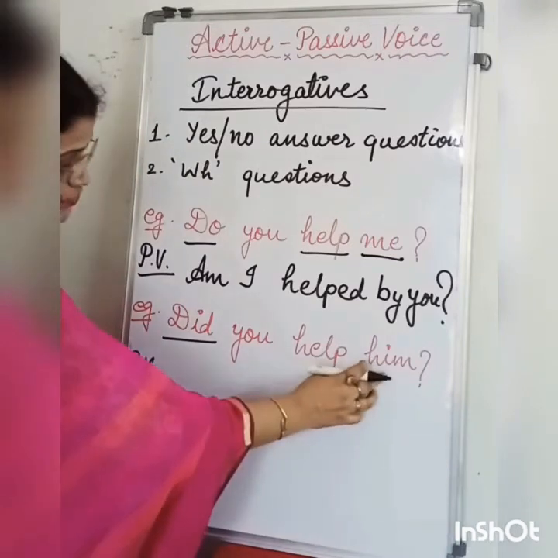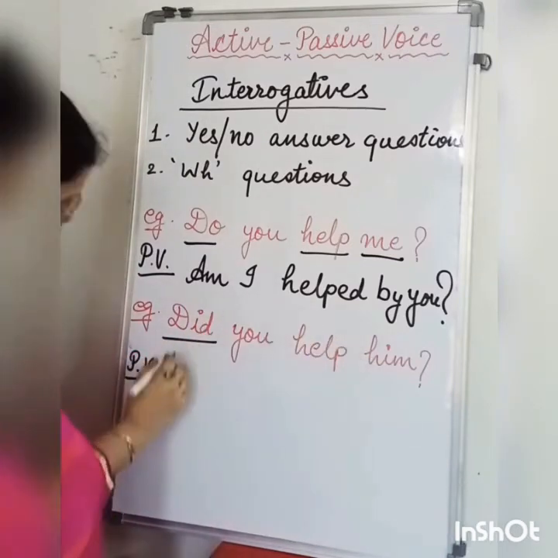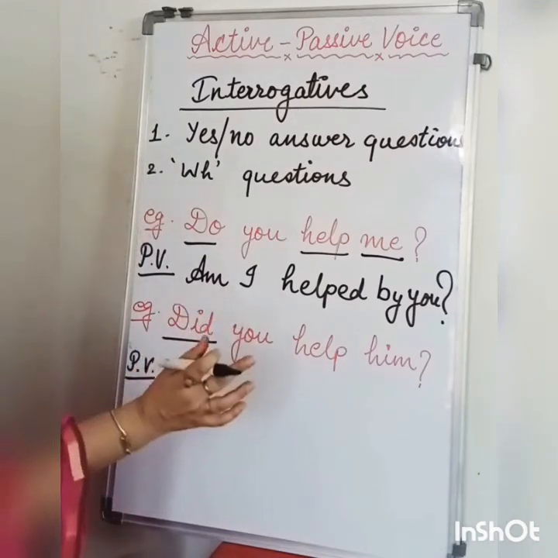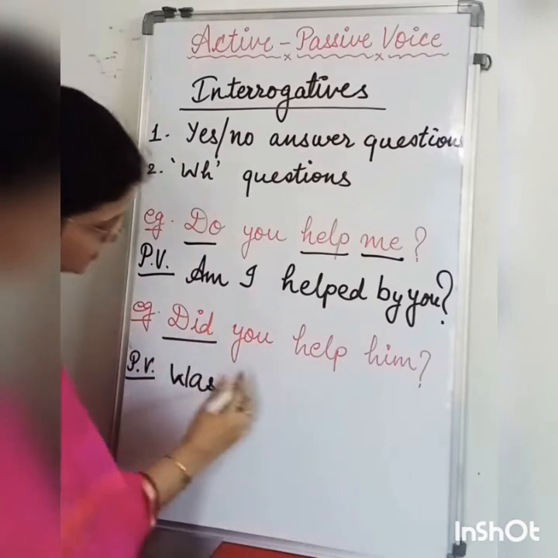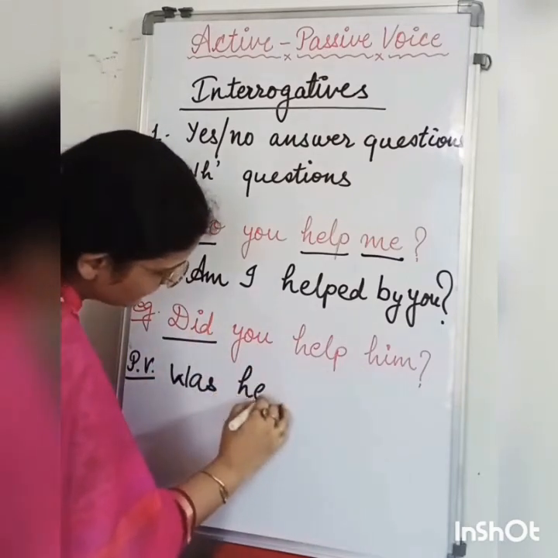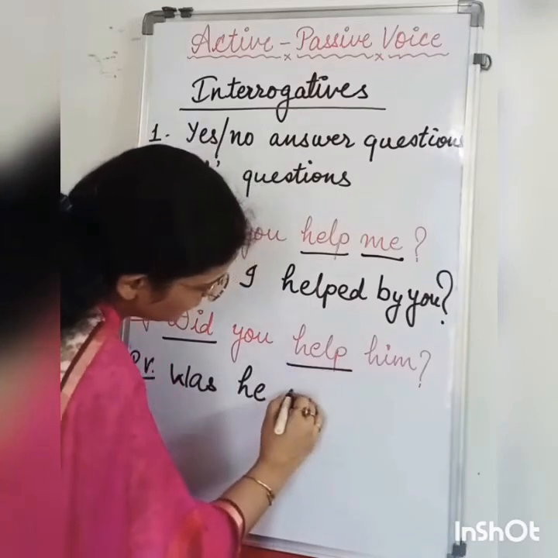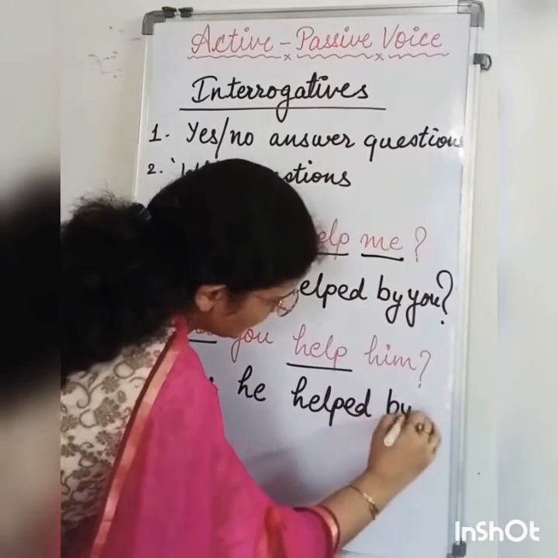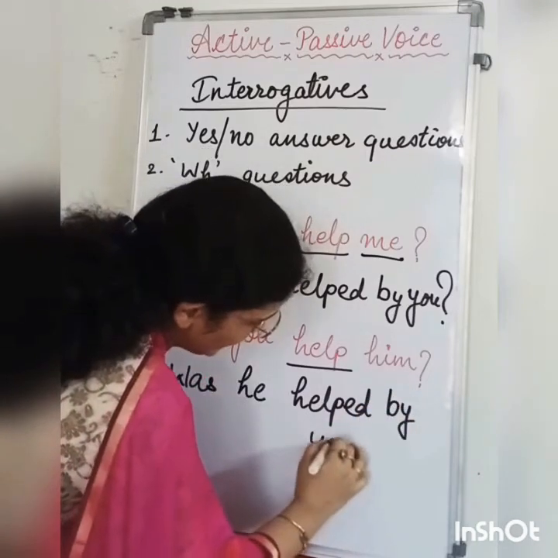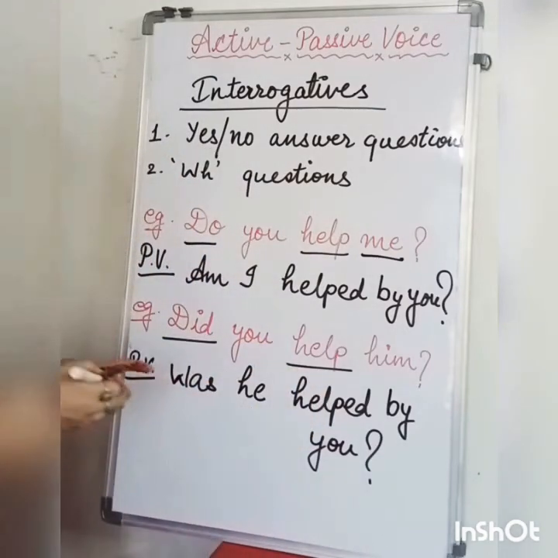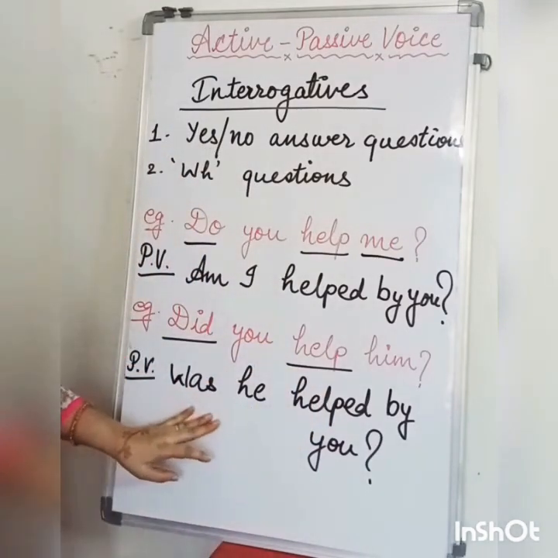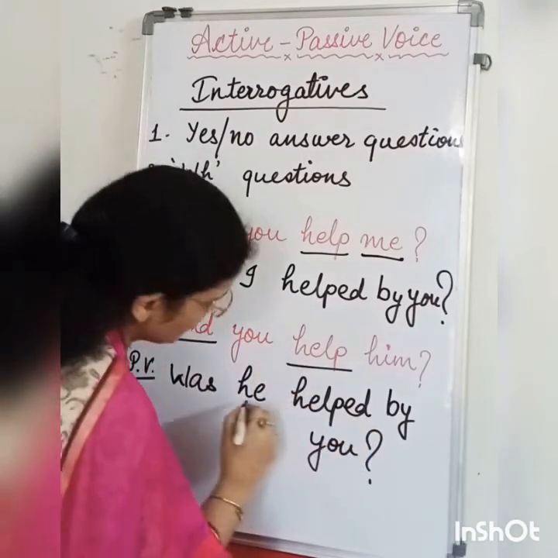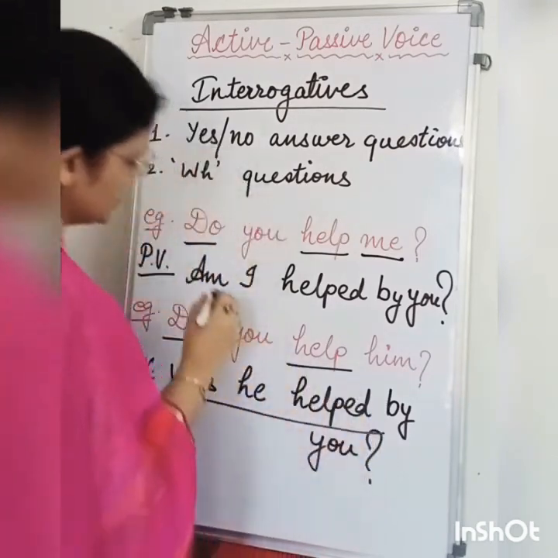So he should be there, and according to he we use was, not were, because he is third person singular. So was he, then again the third form of the verb, helped, by you, and put a question mark at the end. This question will remain a question in passive voice also: was he helped by you?